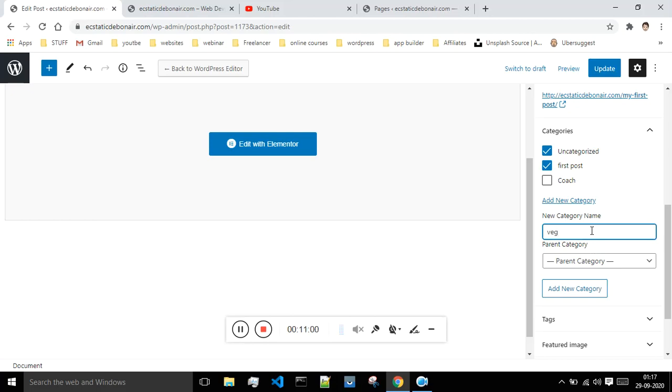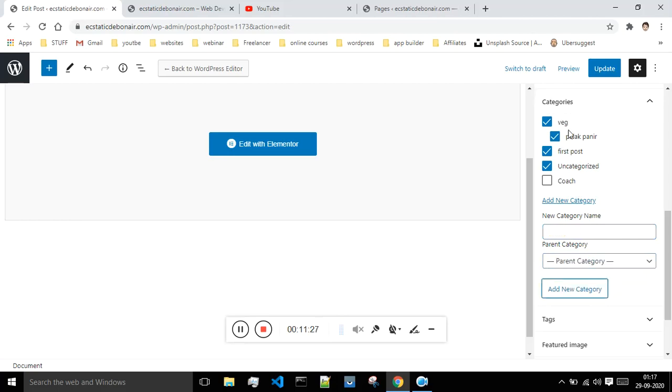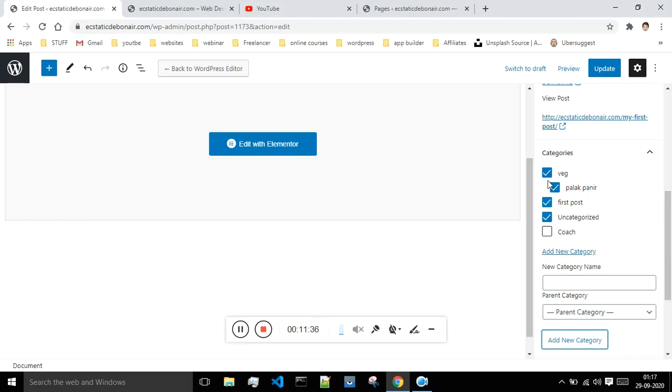Okay, so if I'm just having the category like the veg and non-veg, if suppose there is a veg category, this will work as a parent category, and inside of the veg, if suppose I want to give some different categories like palak paneer, and I can just say this category will come under this veg category. I will add this. Okay, so as can be seen, this palak paneer is coming under the category of veg. Okay, so this is how you can give the parent category and child categories. And what I'll do is I will add this my first post to the category of the first post, and